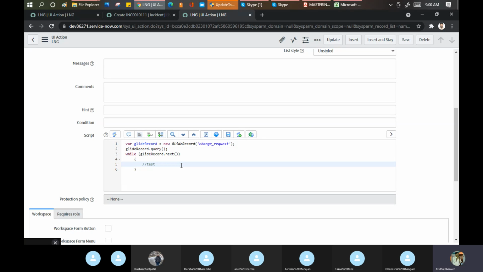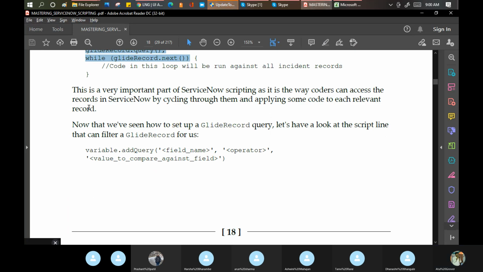What to do now? We say go to the change table and get all the objects. That brings all the objects. I did the query. Next. But what do you want to do next? What do you want to achieve in this particular code? That we did not mention here. Now I'll go back to this particular place. This is an important part of ServiceNow scripting, the way a coder can access the data in ServiceNow by cycling through records and applying some code to each relevant record. Now I said bring a query, that's fine, but what do you want to do? They're giving me another example here.